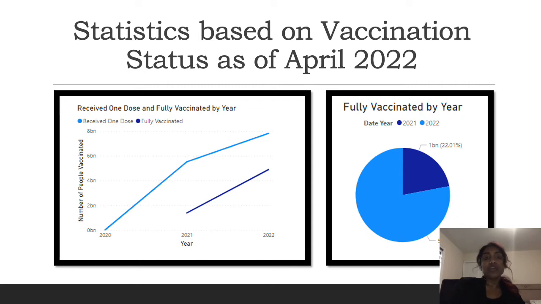However, although the correlation is positive, we have to keep in mind it's not as high as the number of people who have received their first vaccination. And in this pie chart, it's a better visual for all of you, where we're able to see that there are about 1 billion people who became vaccinated in the year of 2021, but there's a greater number of people who have become fully vaccinated in the year of 2022. Although vaccination rolled out in December 2020, people still understand the severity of COVID and are continuing to protect themselves.